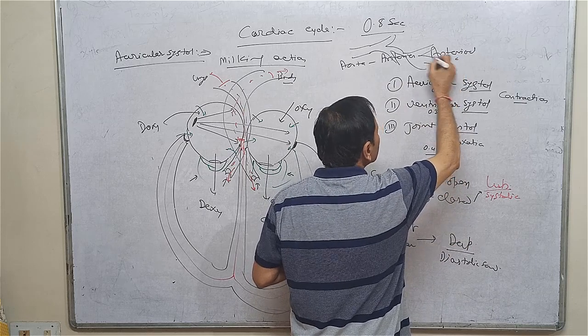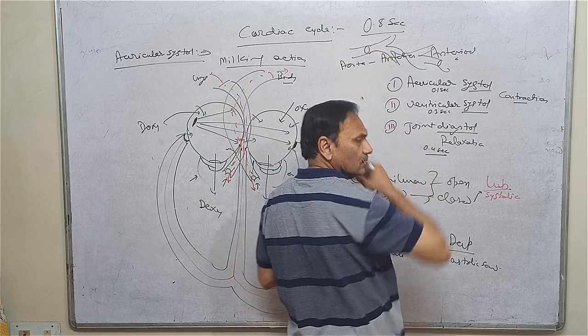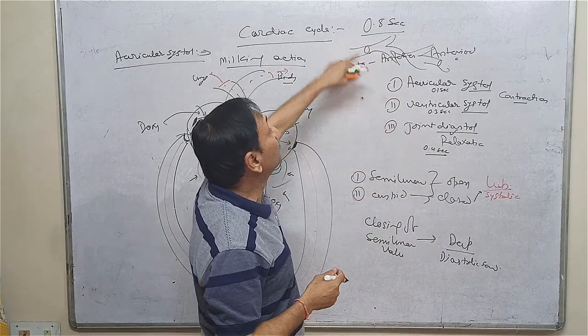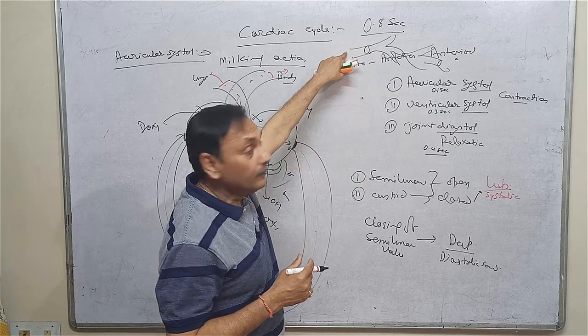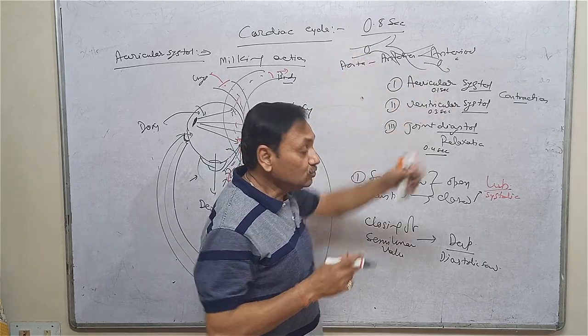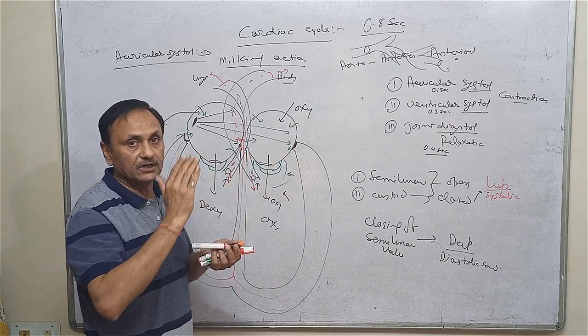Its lumen is very thin in comparison to this one, and it is also thin in comparison to this one. Of course, the lumen is narrow in the aorta, but here it is very much narrow. So whenever the blood is pumped into this particular part, they make a jerk.